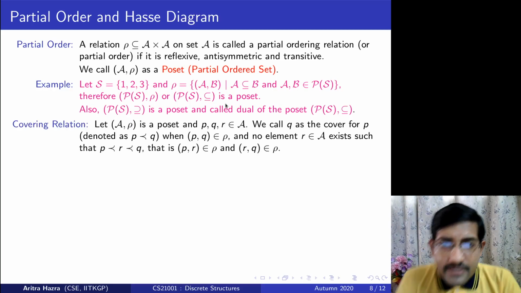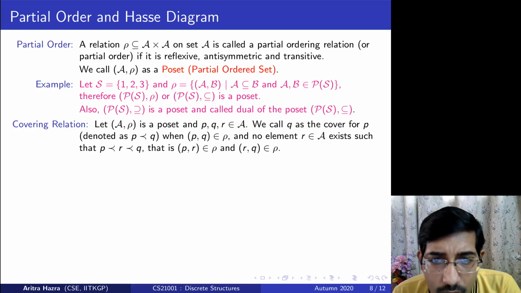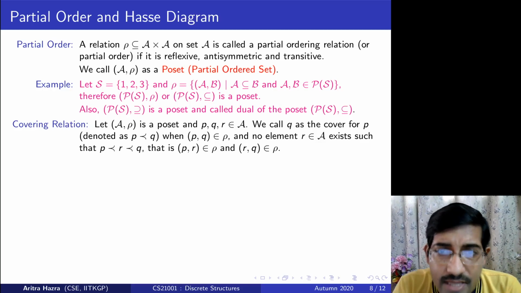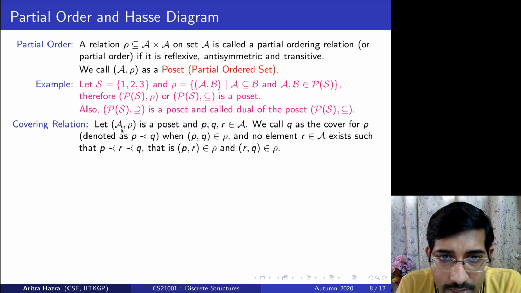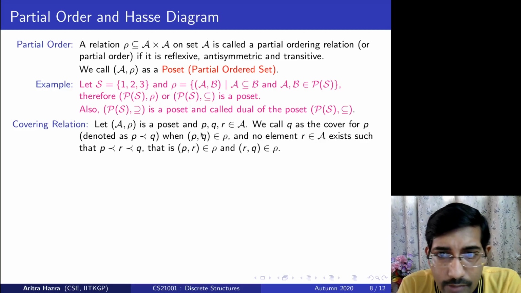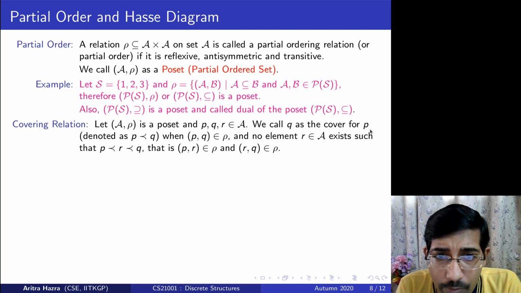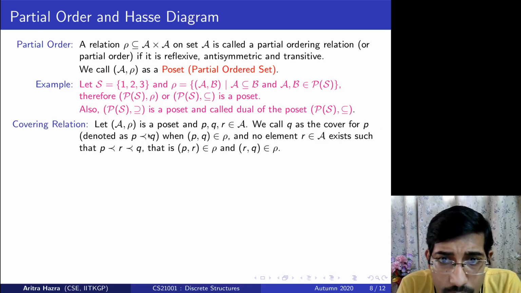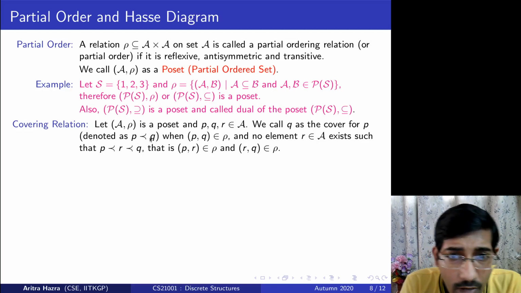Now an interesting relation. Since we are trying to induce a certain kind of relation or order, we try to say which element is following which element. So let's say (A, rho) is a poset. So rho is the relation which is a partial order relation, and we have three elements in the set A: P, Q, R. We say Q is the cover for P, and we denote it as P preceded by Q. So P preceded by Q, Q is a cover of P.